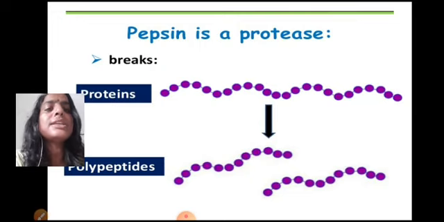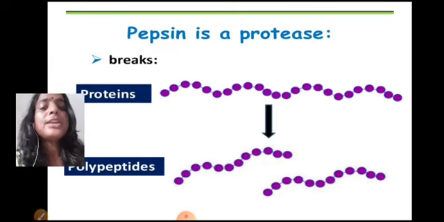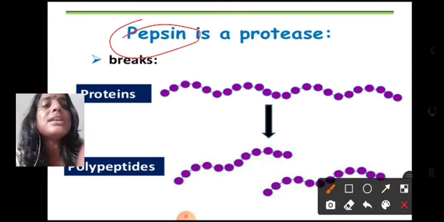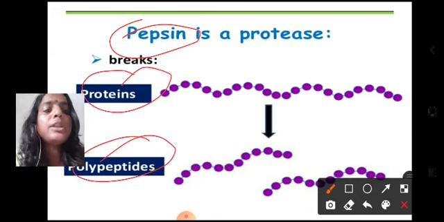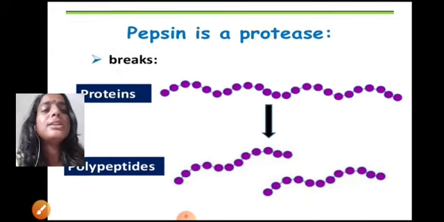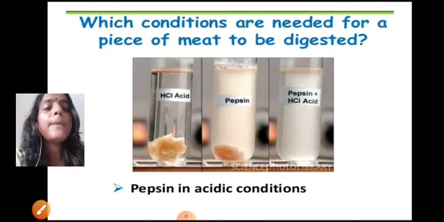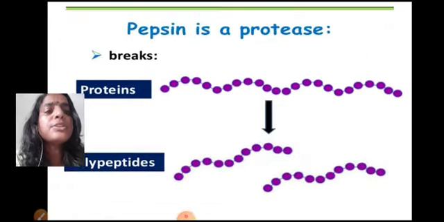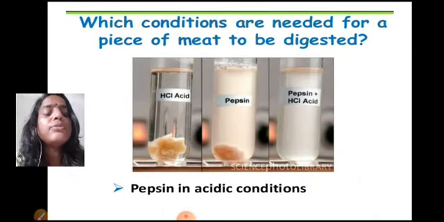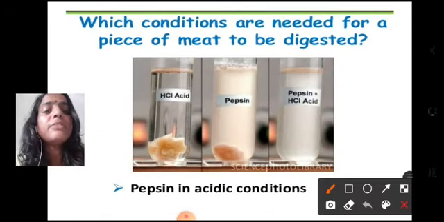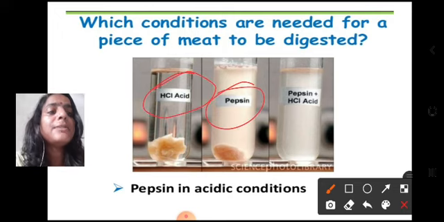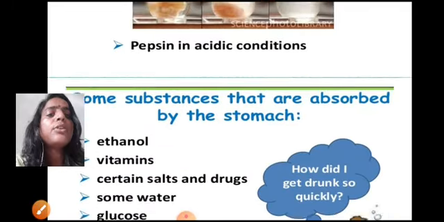Now, what is the role of the enzyme pepsin? We have seen in the first video also that pepsins are enzymes which will help in the breakdown of proteins into polypeptides. So, the proteins will be broken down with the help of pepsin. Now, what are the conditions required to digest meat? Of course, we have already seen, first of all, the activation will be done with the help of HCl, and pepsin will help in the digestion. So, pepsin plus HCl will help in the digestion of meat.